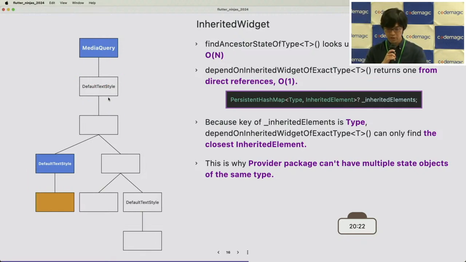So this is why the provider package, by the way, cannot have multiple state objects of the same type, and it's one of the motivations for developing the Riverpod package. Am I right? Maybe right. And yes, this is because Provider is a wrapper of the inherited widget, so it suffers the same problem.